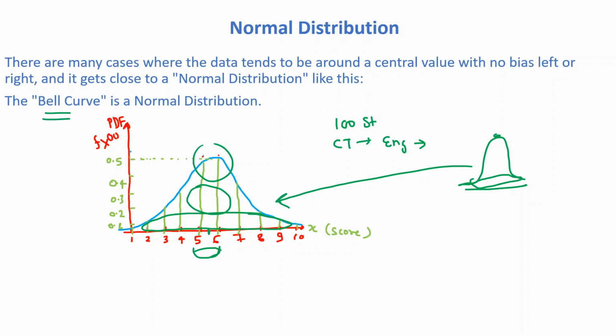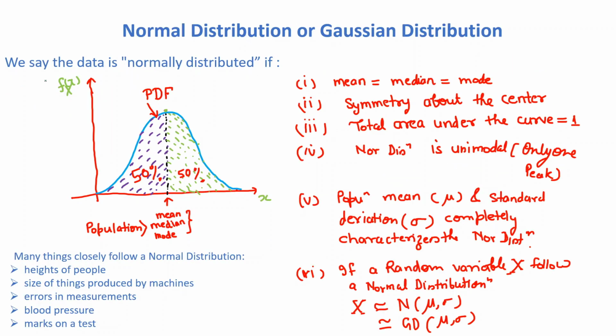Now let's understand what properties we have in normally distributed data. How can we say that the data is normally distributed? If we say the data is normally distributed, then what conditions should it satisfy? The first condition is that the mean, median and mode lie at the center. If for whatever data we have, the mean, median and mode lie at the center, the data will be considered normally distributed.